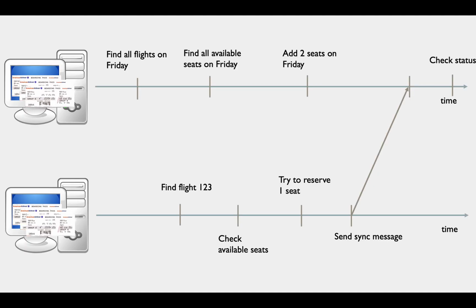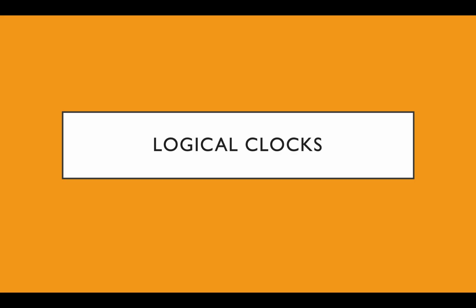So an example of concurrent events can be seen here. You'll note that we have all these items in red, which have some ordering, and all these items in yellow, which also have some ordering. However, there is no causal relationship between any of the events in yellow and any of the events in red. You can't say that find all flights on Friday happens before find flights 1, 2, 3, or vice versa. We would like to totally order these events, and to do so, we will now look at the main innovation of this paper, which is logical clocks. It's also worth noting that they are called Lamport clocks after their creator.